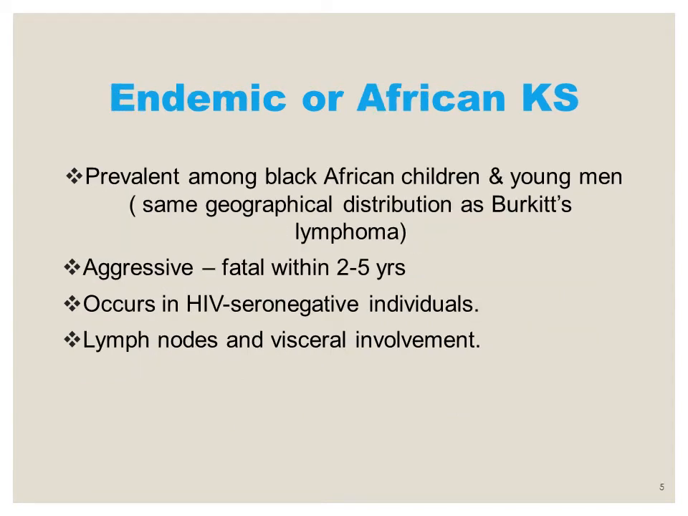The second type, referred to as the endemic or the African Kaposi sarcoma, occurs in HIV seronegative individuals of African descent, and it is prevalent among black African children and young men. It has the same geographical distribution as the Burkitt lymphoma, and it is an aggressive variety because it involves the lymph node and the viscera, that is the liver, lungs, spleen. It is fatal and death occurs within 2 to 5 years.